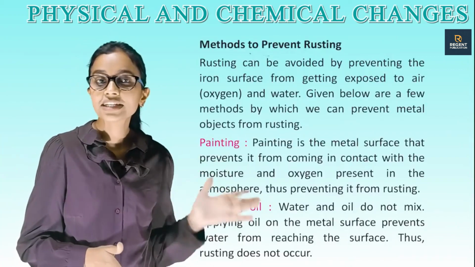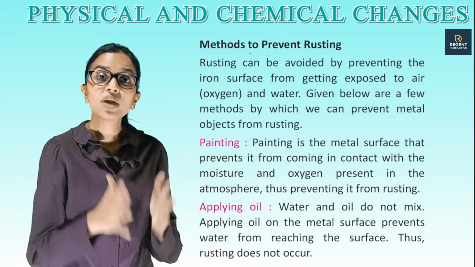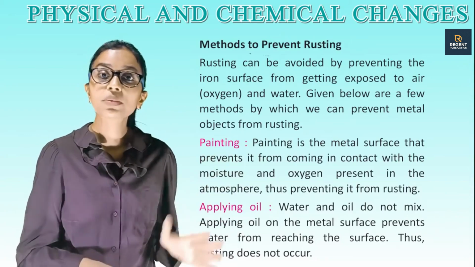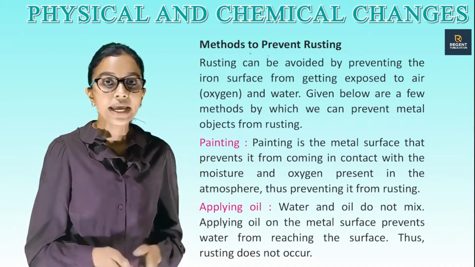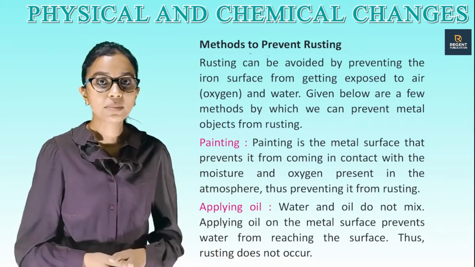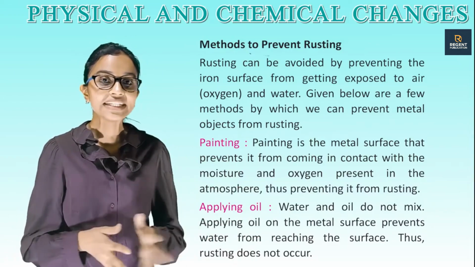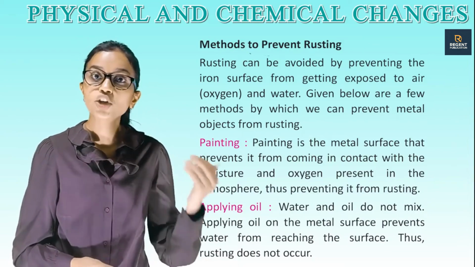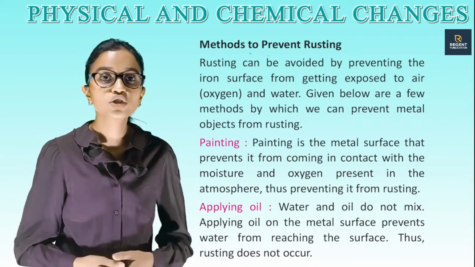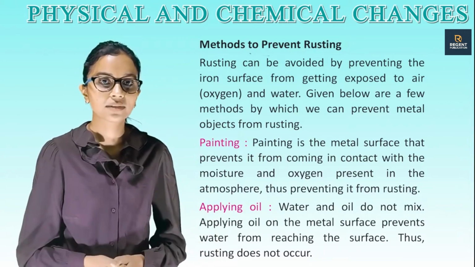Methods of preventing rust. Rusting can be avoided by preventing the iron surface from getting exposed to air, oxygen and water. Given below are a few methods by which we can prevent metal objects from rusting. Painting. Painting a metal surface prevents it from coming in contact with the moisture and the oxygen present in the atmosphere, thus preventing it from rusting.